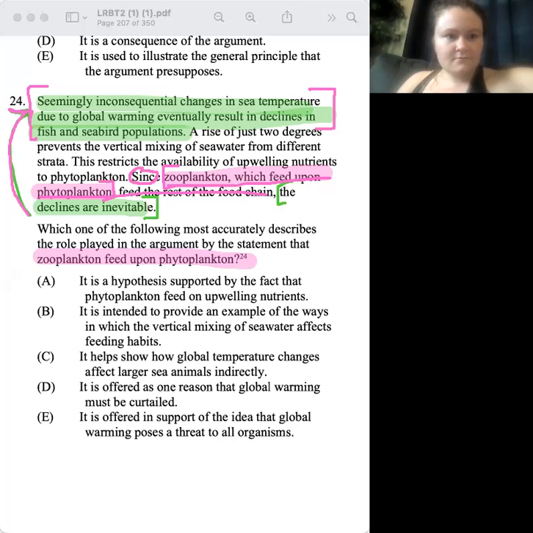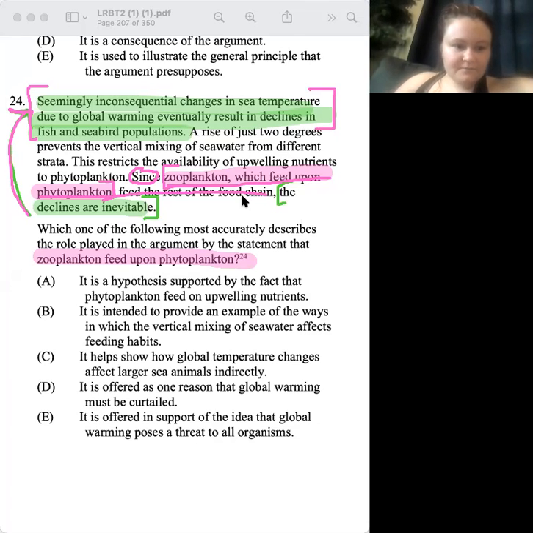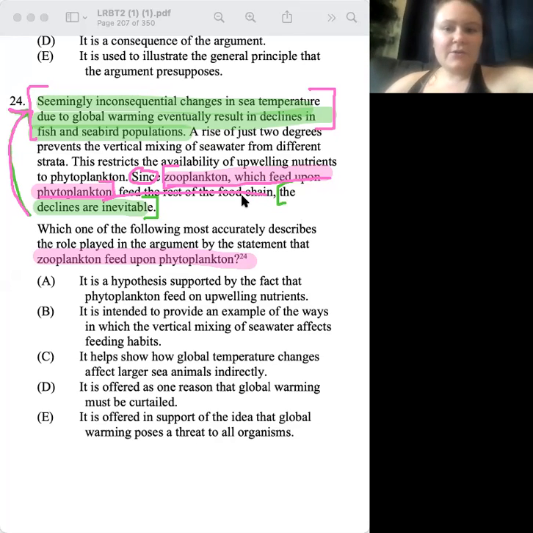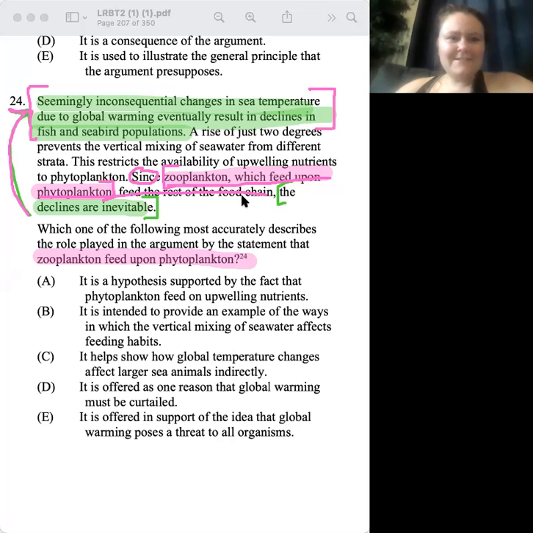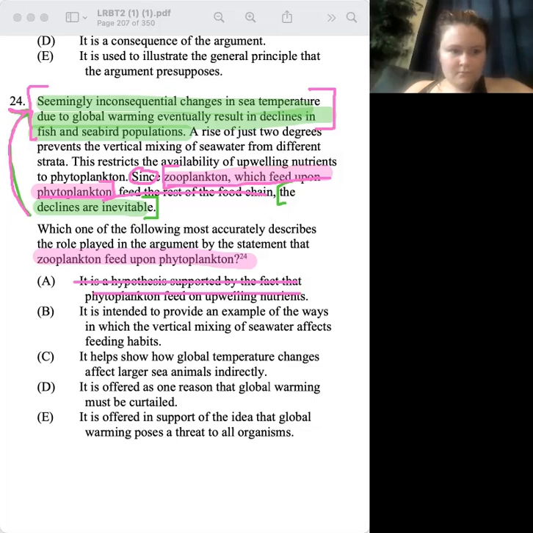It's giving a reason as to why the conclusion is what it is. Yeah, if Z does, it shows us how. Awesome. All right, so go ahead and start with A and tell me, leave it or hate it. I don't think it's a hypothesis. No, we're not hypothesizing that Z eats P. No. It is intended to provide examples of ways, and so on. But, okay, examples of ways of vertical mixing.